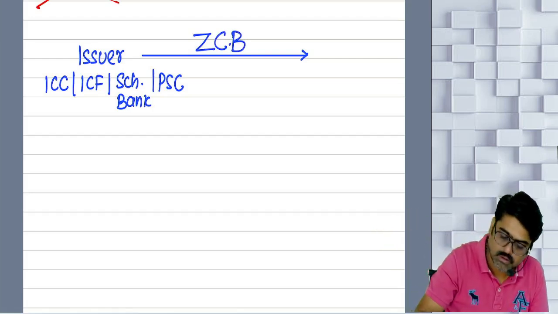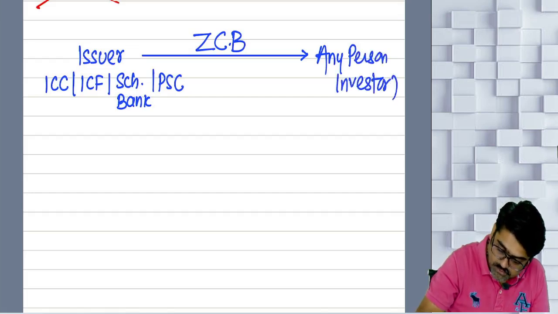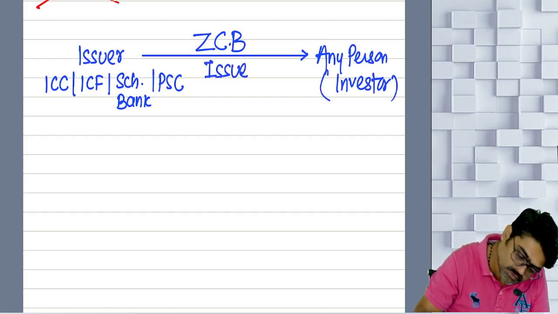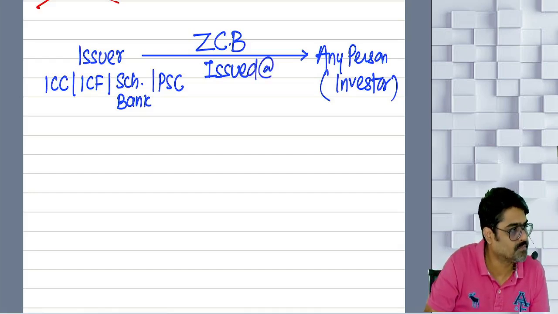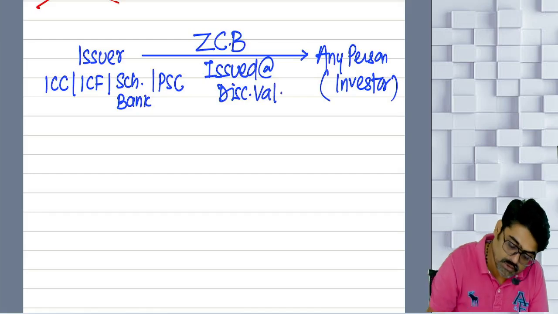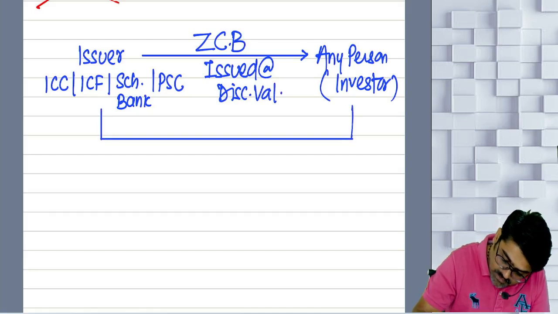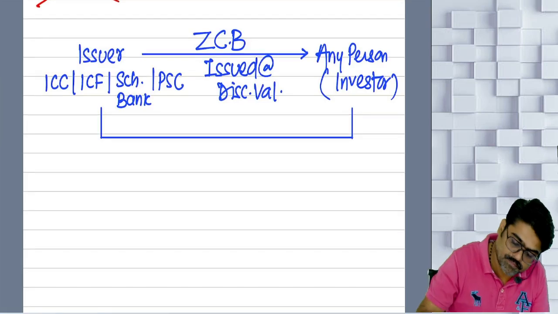Investors. They will issue to any person who is an investor. They will issue at discounted value, and whenever the maturity happens, the money will be given at that time.